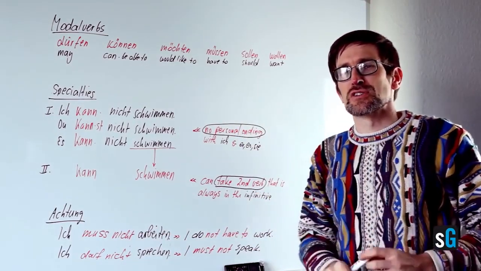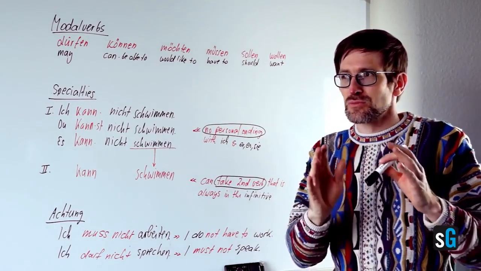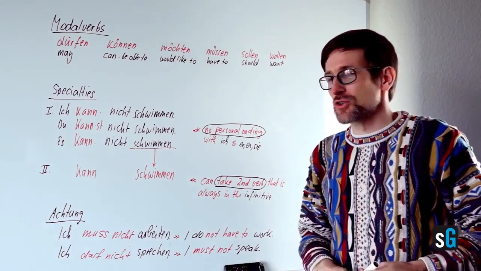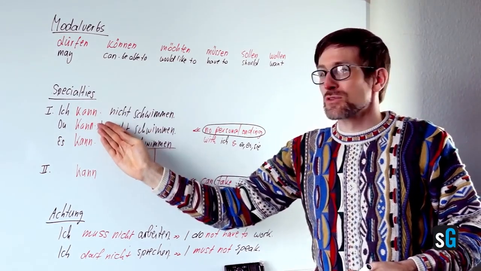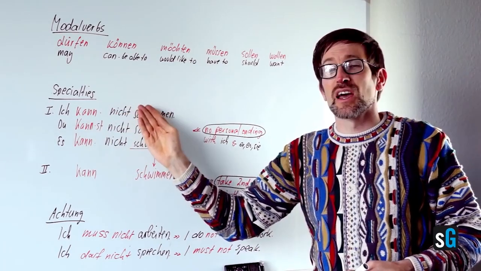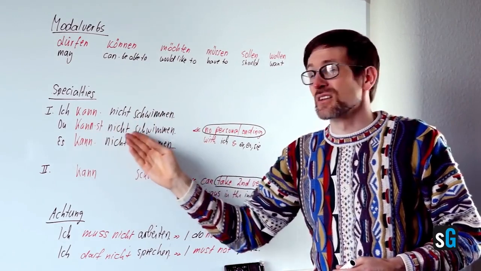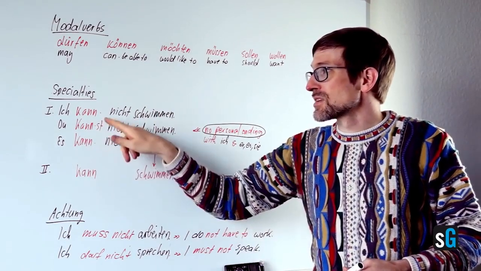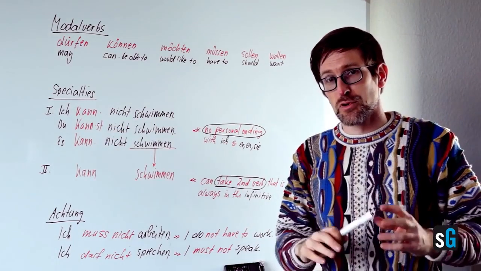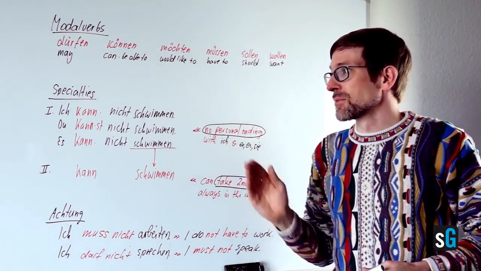So what are the specialties of the modal verbs? There are 2 specialties, and one of these you already know from English. So the first one is, if you take a look at the form: ich kann nicht schwimmen, I can't swim. Du kannst nicht schwimmen, or es kann nicht schwimmen. And you see, ich and es, sie don't take a personal ending. I've written that down here one more time.